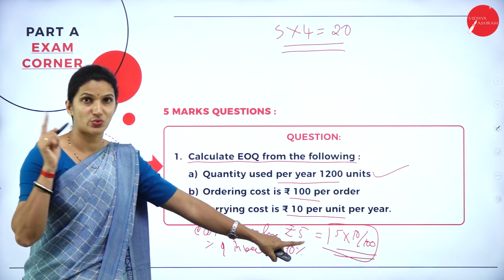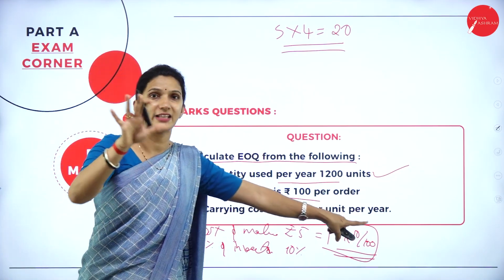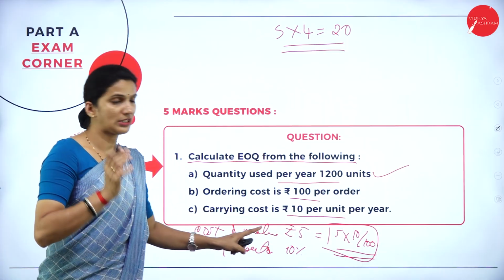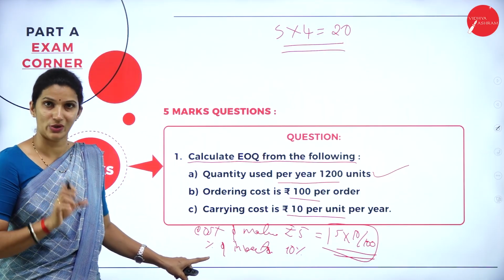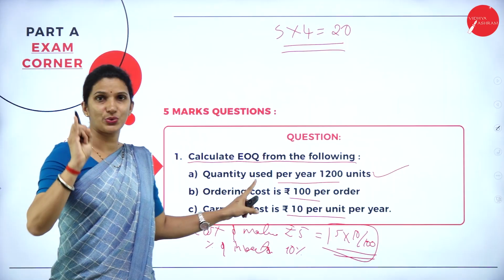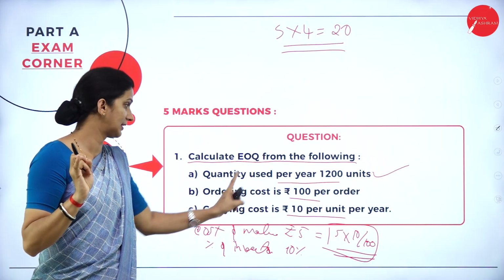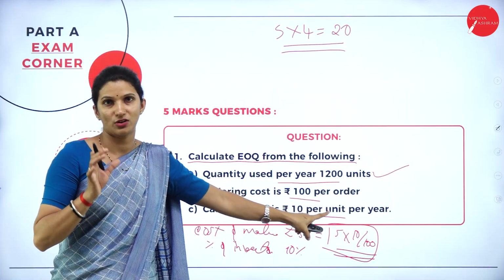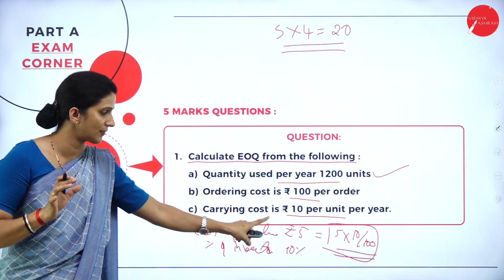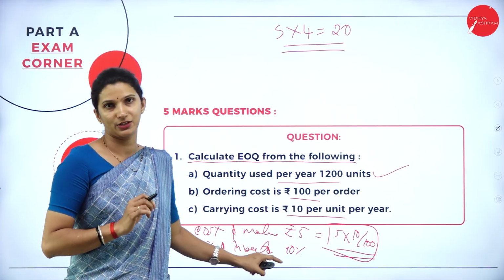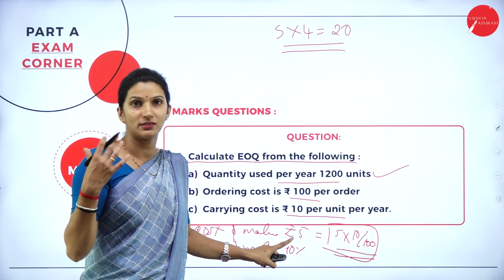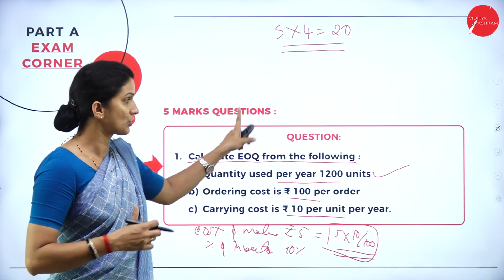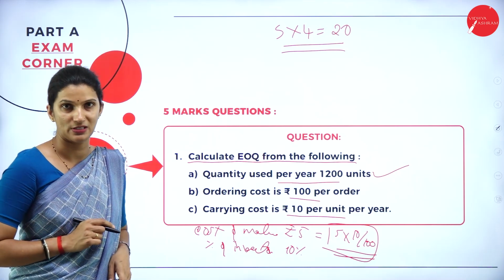So this is the case when the carrying cost is not given directly. These are the only two things that you need to see in the question. You will always have the annual requirement, then the ordering cost, then the carrying cost. Suppose the carrying cost is not given directly, then this information will be given and you will calculate the carrying cost and then apply it in the EOQ formula. So this is one important question that you need to study for the exam.